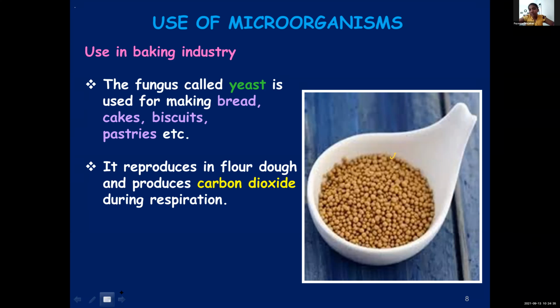Bubbles will be there, or the bubbles will escape after preparing? When you're eating, can you find any bubbles there? No. But what you will find? It will escape, and what will remain? Holes. What were in these holes before? Air. These were actually air bubbles, but upon heating or cooking, the air will escape and the holes will remain. It is because of these holes that it is very soft and fluffy.